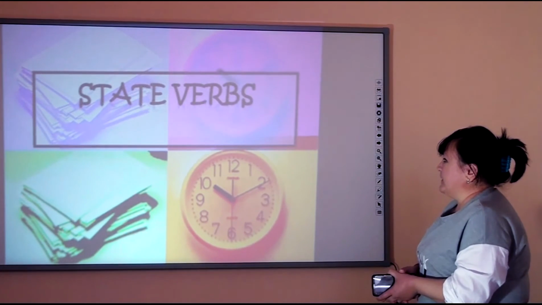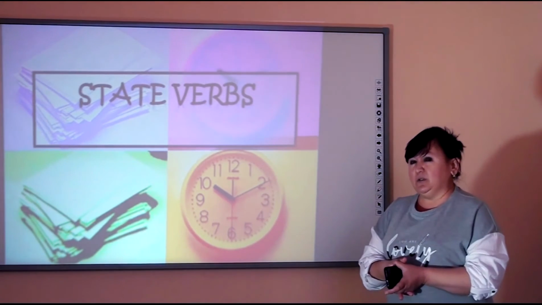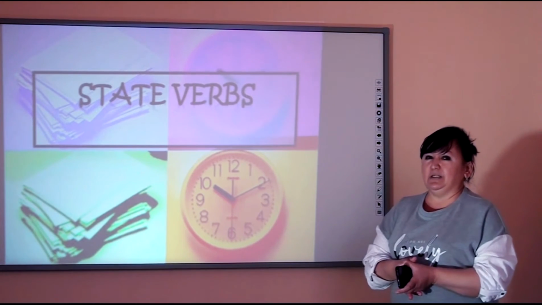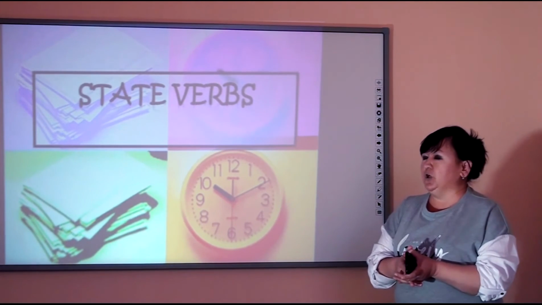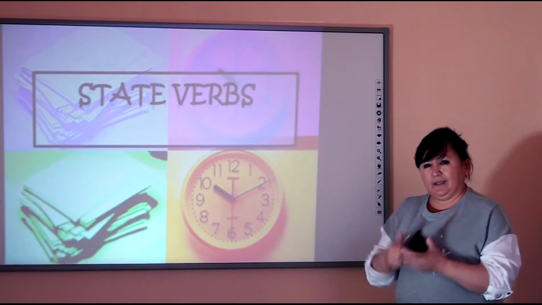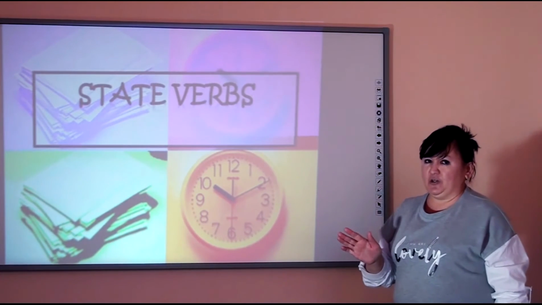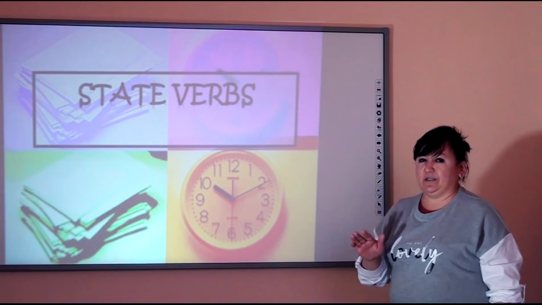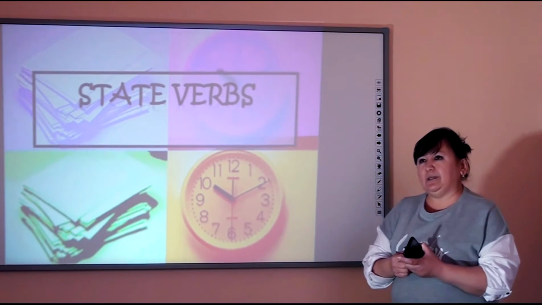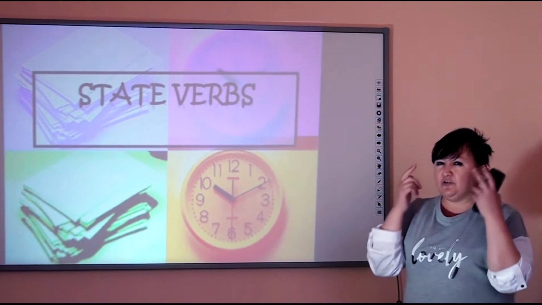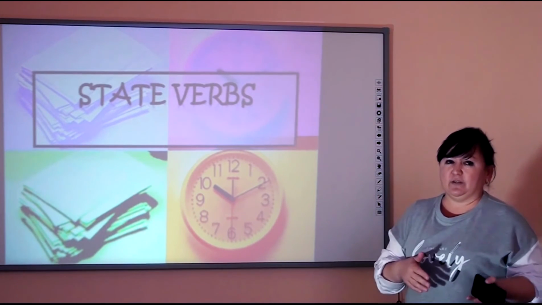Okay, right now we will speak about stative verbs. As you know, in the present continuous, we use subject, to be, verb plus ing. But unfortunately, not all verbs can accept verb plus ing. To some of them, we can't add ing. Why? Because they are stative. What does stative verbs mean? Stative verbs means that we can just feel them or we can just think about them. We can't do these actions.